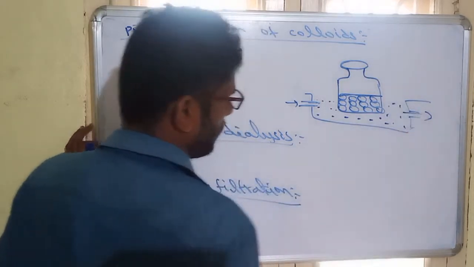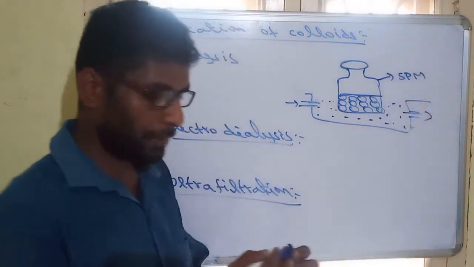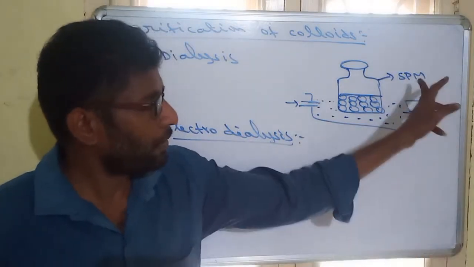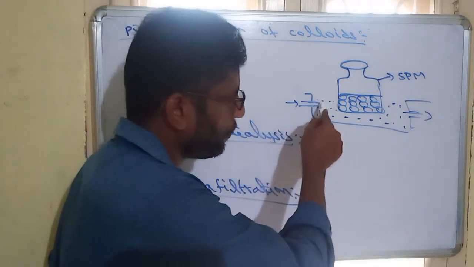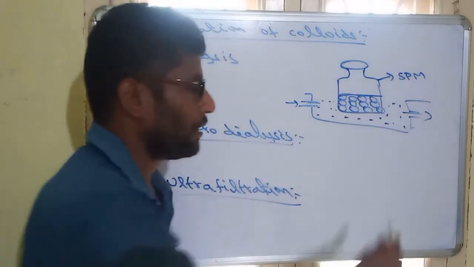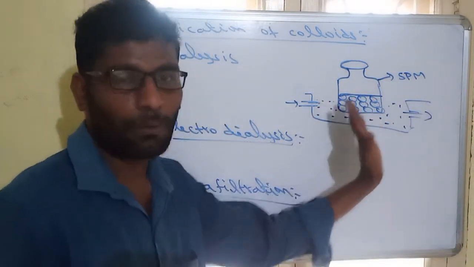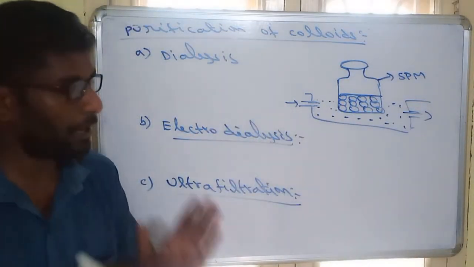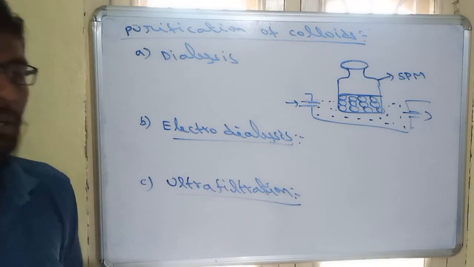On passing water, this is made up of semi-permeable membrane. Semi-permeable membrane means it allows only small particles, that means solvent particles. So when water is passed through this, water will go inside. Whatever impurities are there, they are soluble in water, and that water will again come out. So impurities can be removed. The colloid, due to its big size, will not come outside, only the impurity will come outside. This process is called dialysis. Simply by passing water through a semi-permeable membrane, we can remove the impurities.